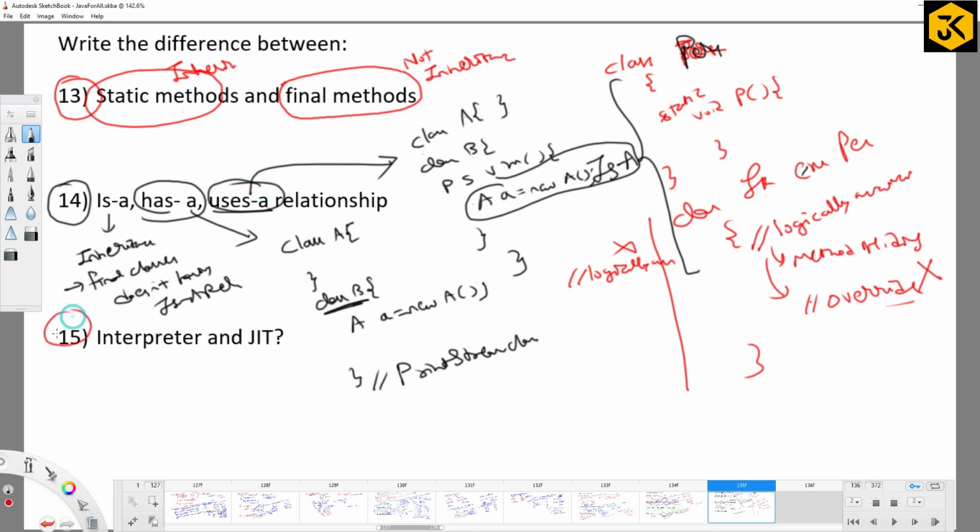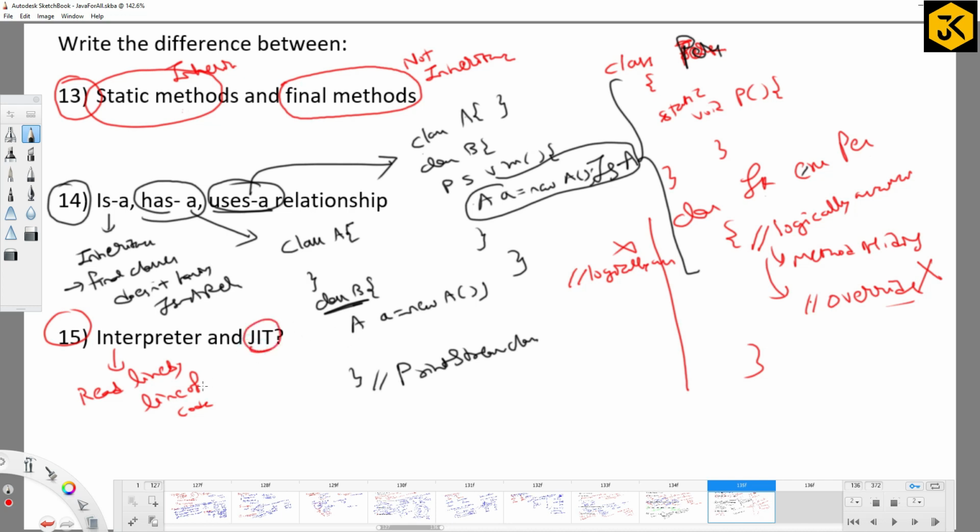Next and the last one: write the difference between the interpreter and JIT. What is the interpreter? It reads code line by line. In Java, we call it reading bytecode line by line. What is JIT?